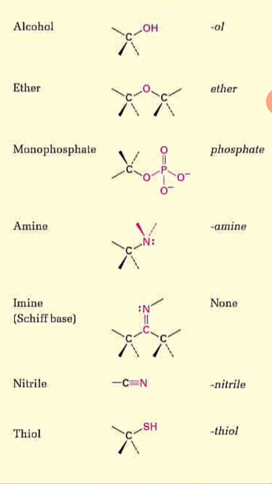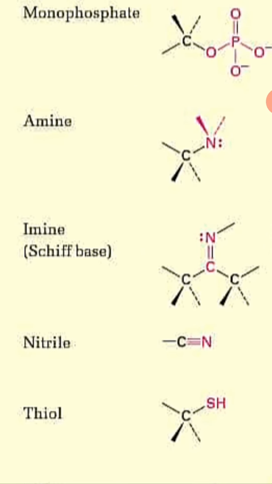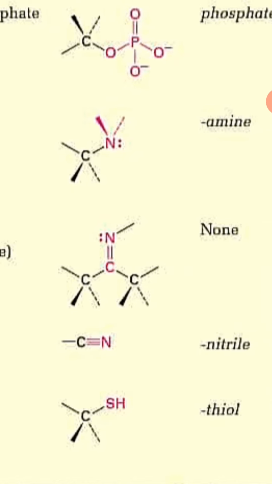The next is imine, which are also called Schiff bases. Imines have very good biological activity reported in the literature. They are very active, and imines have a carbon double bond nitrogen. Next is nitrile. Nitriles are quite similar to the alkynes, however, they do not have a carbon-carbon triple bond, they have a carbon-nitrogen triple bond, and their ending name is nitrile.